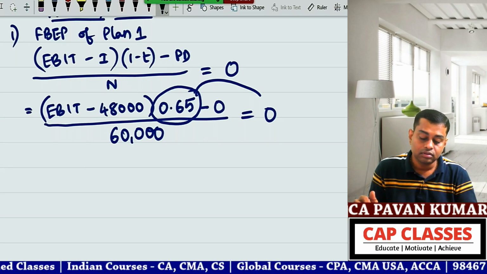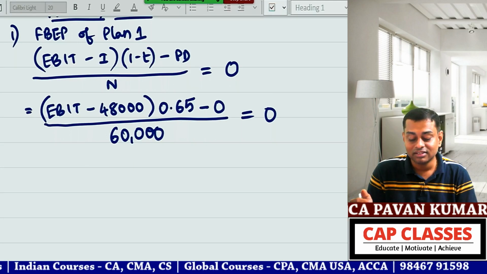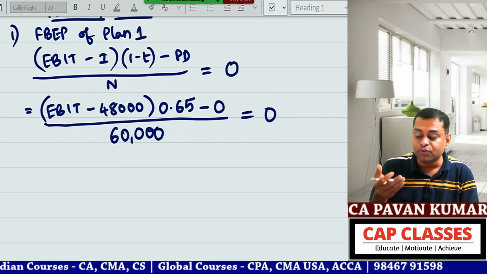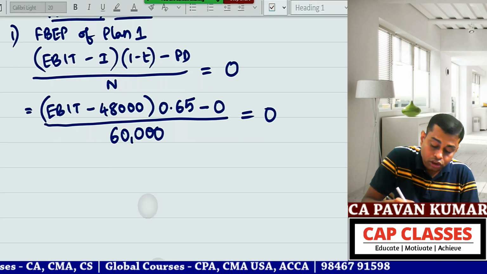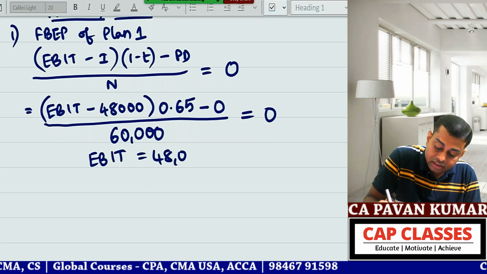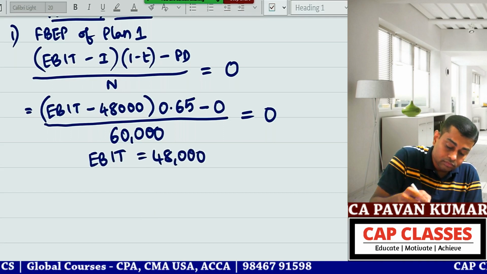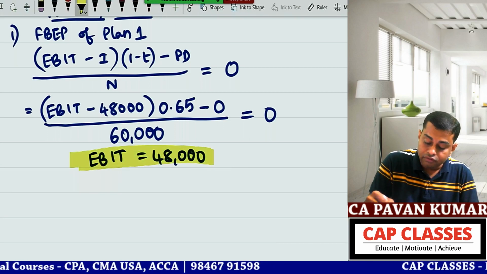Are you understanding me, or shall we solve it step by step? Then EBIT minus 48,000 is 0. So EBIT is 48,000. Do you understand this? This is the financial break-even point of the first plan.